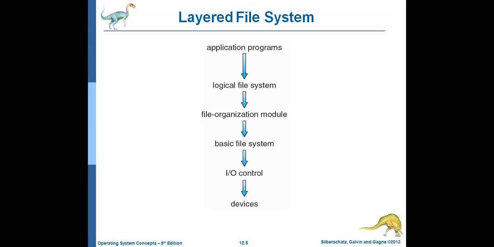So whether it exists or not. If the file exists, then the command is sent to the file organization module. What is the purpose of the file organization module? The file organization module identifies the physical, meaning actual, location of that particular file.